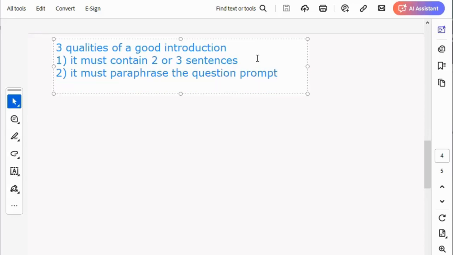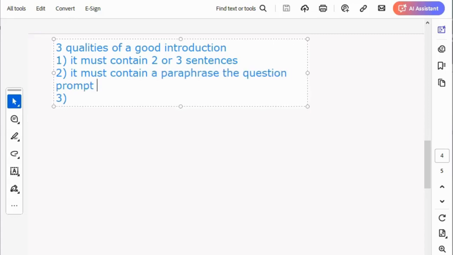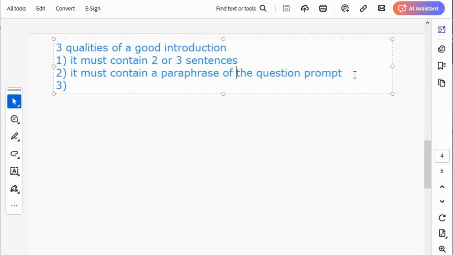It must contain a paraphrase of the question prompt. That's the second quality. The third quality is that what? It must contain a clear thesis statement.